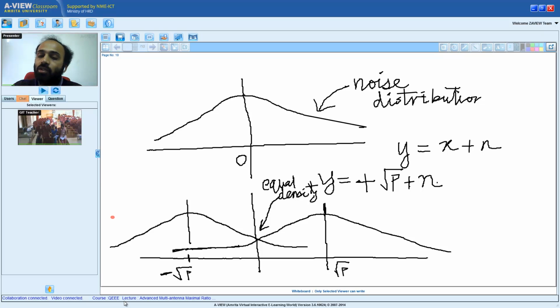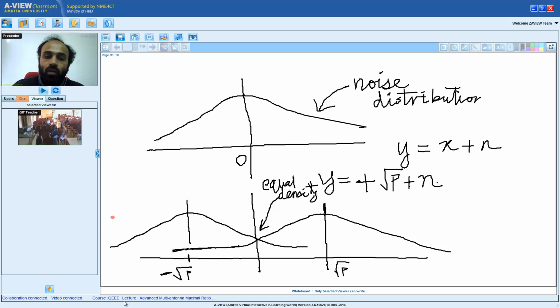Root p? No, what is the threshold? Can you think a little bit about what is the threshold? So threshold is 0, so that if the received signal is above this, it is taken as root p, the probability of transmission. If it is lesser, then it can be taken as minus root p.